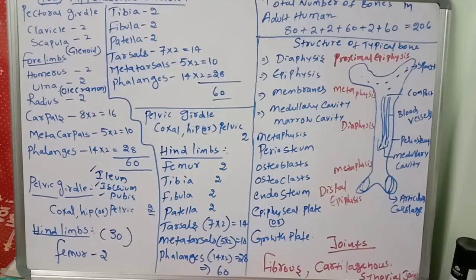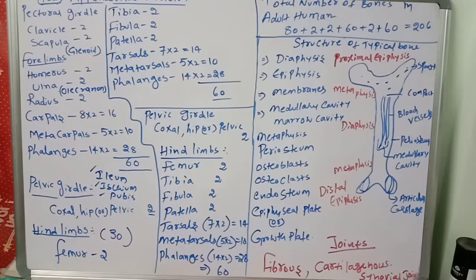So up to here, what we finished is the axial skeleton system and appendicular skeleton system. There are 126 bones in the appendicular skeleton system. The axial skeleton system has 80. Very important.